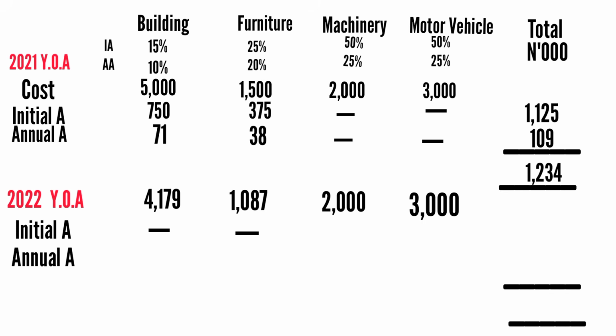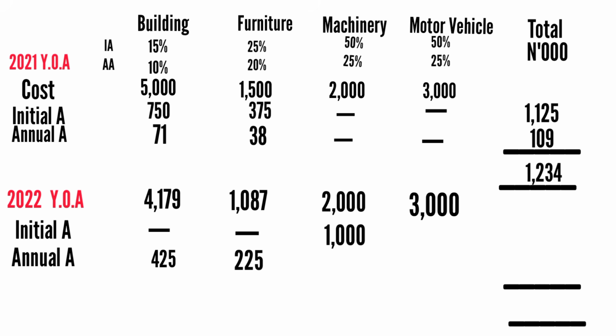Your annual allowance, right, is going to be 425,000, like we calculated earlier, because this one is representing 12 months. For furniture, it's going to be 225,000 because it is representing 12 months. Now, for machinery, you are going to calculate your initial allowance first. It says 50% is the rate, 50%. So 50% of 2 million, that's 1 million.